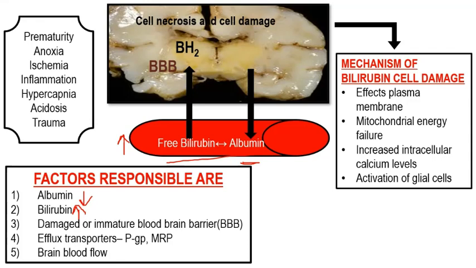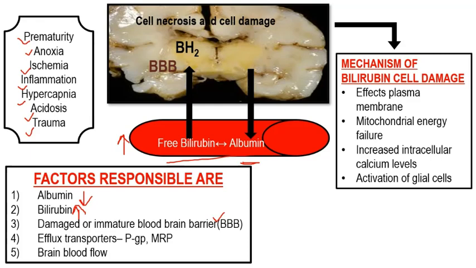The second important thing that occurs here is damaged or immature blood-brain barrier. Sometimes, because of conditions like prematurity, anorexia, ischemia, inflammation, hypercapnia, acidosis, trauma, all these conditions lead to an immature or damaged blood-brain barrier, leading to more permeability of the blood-brain barrier to toxic substances like bilirubin. So these factors behave as aggravating factors and help in the bilirubin entry into the brain, thus again aggravating the condition.